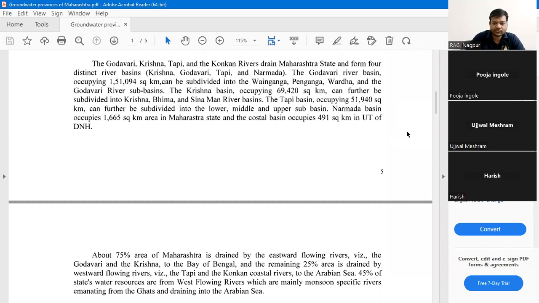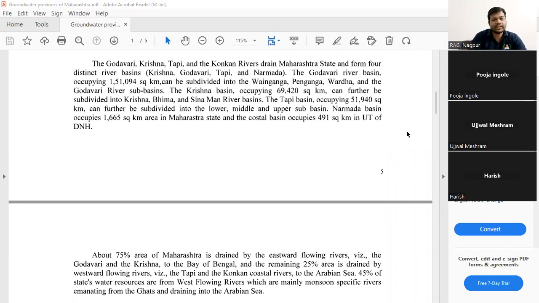Next comes the drainage pattern, or the river systems in Maharashtra. In Maharashtra, we have different types of rivers. The major rivers in Maharashtra are the Godavari, Krishna, Tapi, and the Konkan rivers. They drain Maharashtra state from four distinct river basins: Krishna, Godavari, Tapi, and Narmada. For the Godavari river basin, you can overlook this number, it is not required. It can be subdivided into Wainganga, Penganga, Wardha, and Godavari river subbasins.